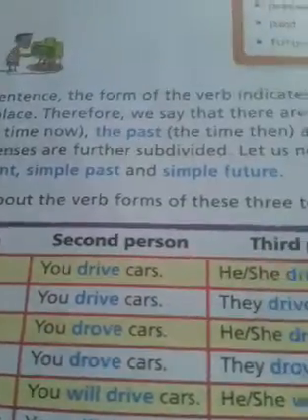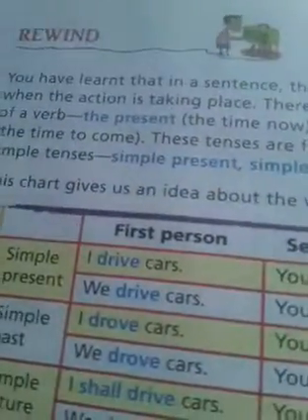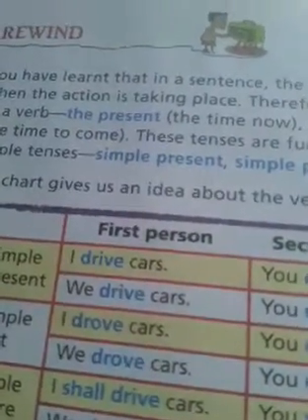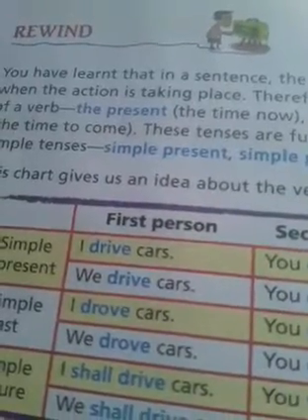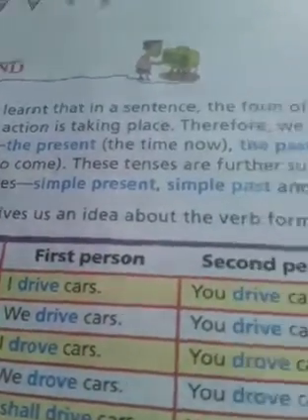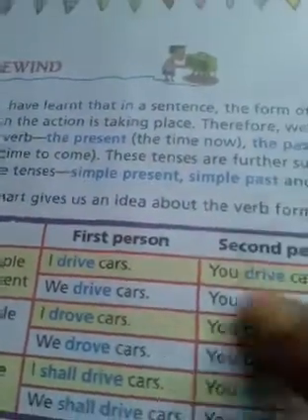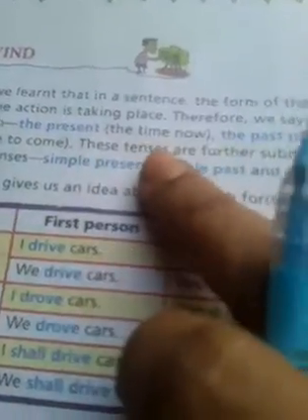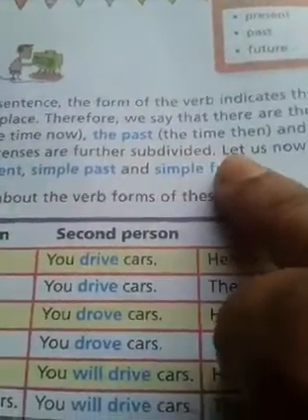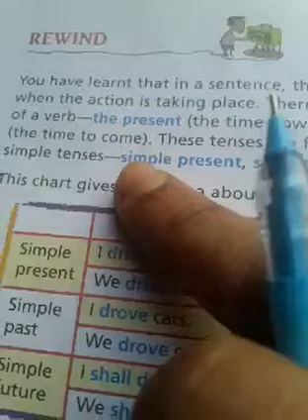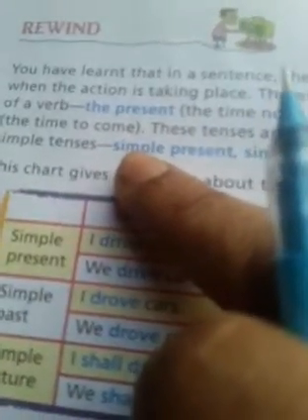So the form of the verb indicates the time. Through tense we get to know the time of action, when the action is taking place. Therefore we say that there are three tenses of a verb: the present, the time now, what is happening now. The past, what was the time then. And the future, the time to come, what will come.